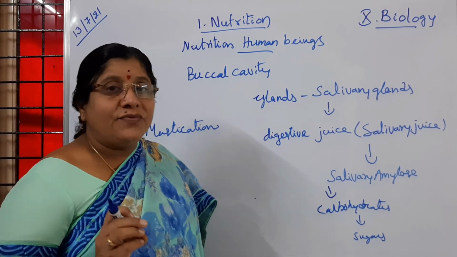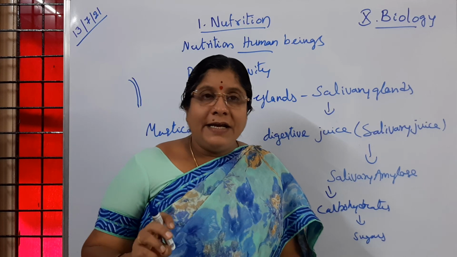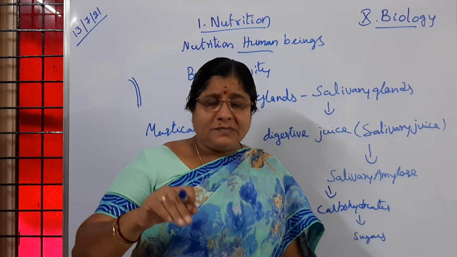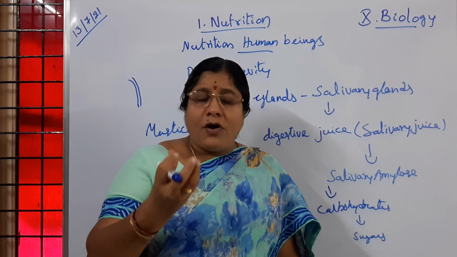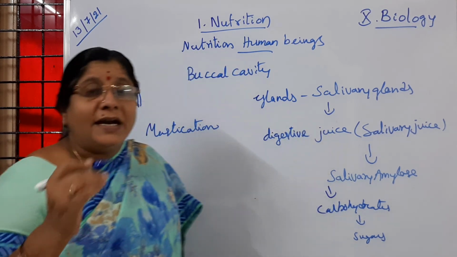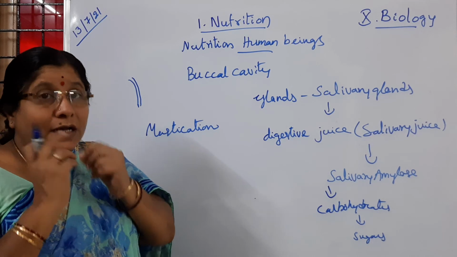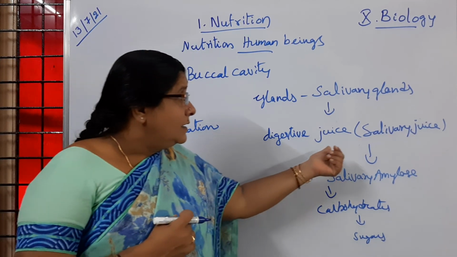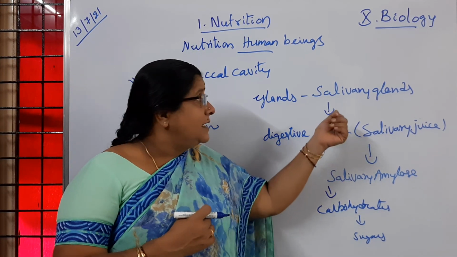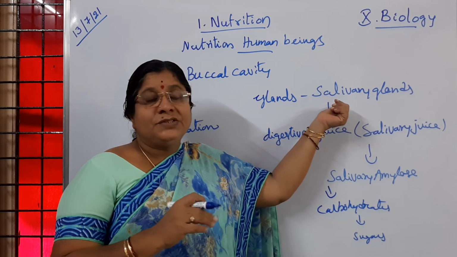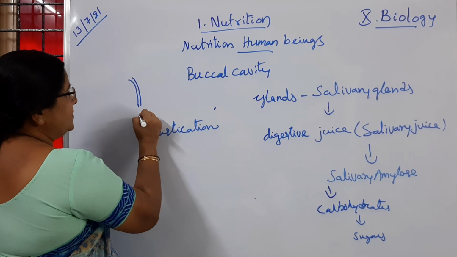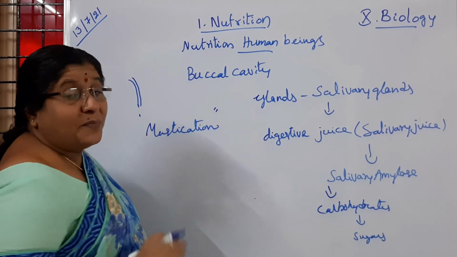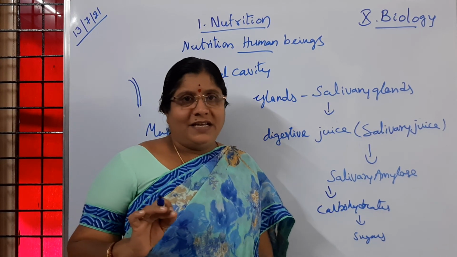The process of crushing, grinding, chewing, then making the food into a simple form, a little bit soft, with the help of teeth, gums, and the digestive juices secreted by salivary glands, is called mastication, which is said to be the first step in the process of digestion. Is it clear to children?